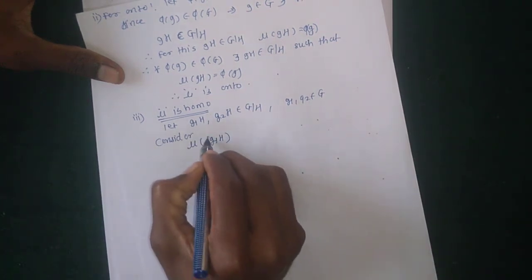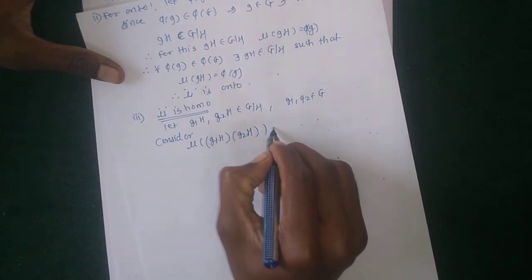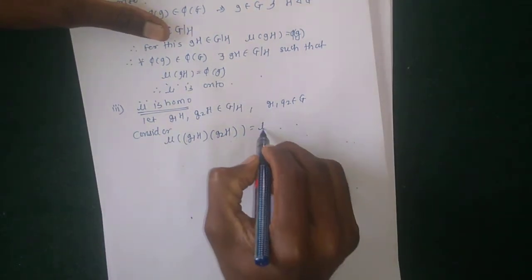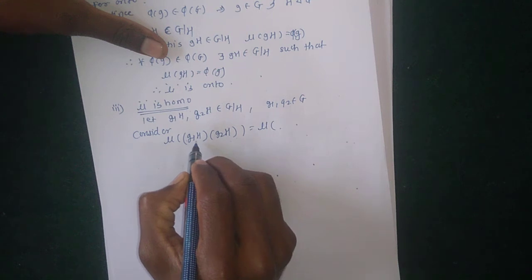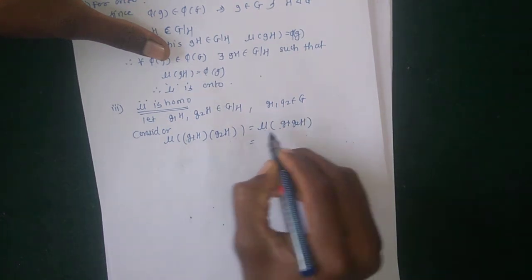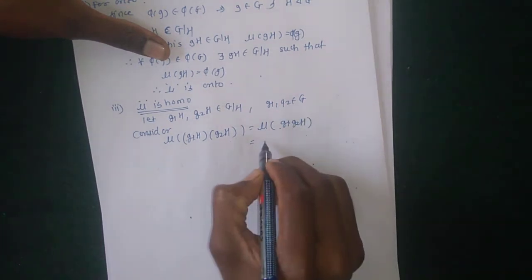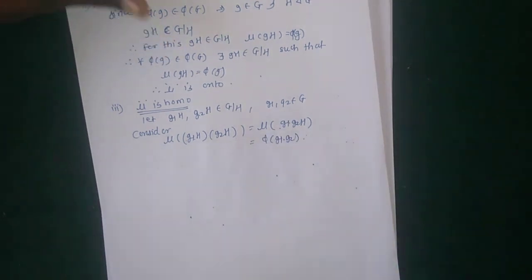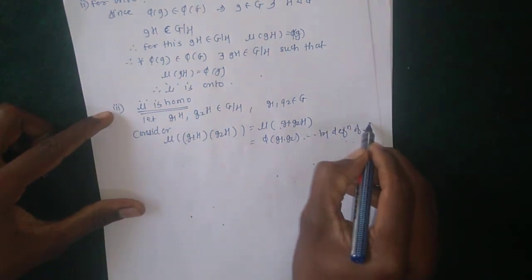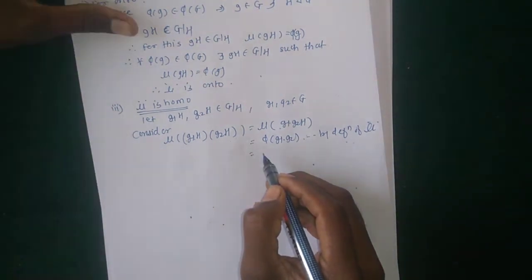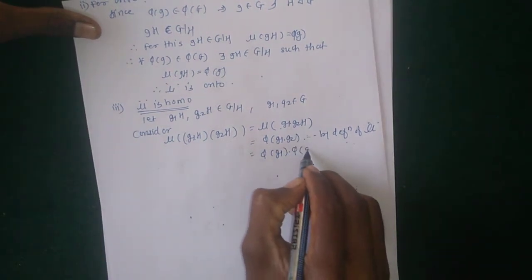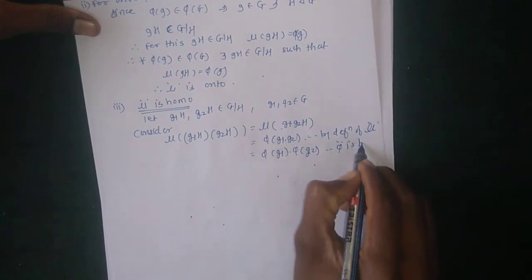ν of g1H times g2H. The multiplication of two left cosets g1H and g2H is g1g2H, and when ν is applied on this element, their value is φ(g1g2), by definition of ν. But φ is a homomorphism, which implies that this can be written separately as φ(g1) times φ(g2), since φ is a homomorphism.